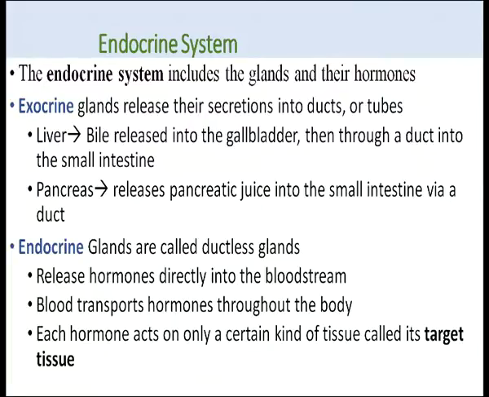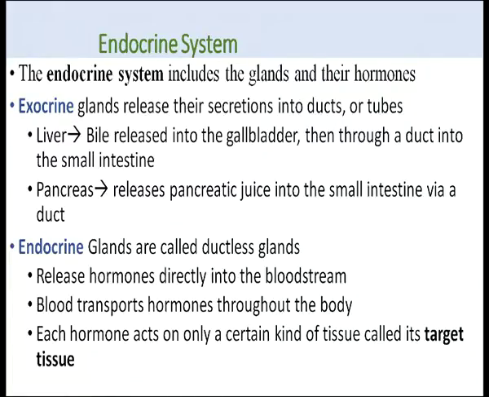It secretes bile. That bile is released into the gallbladder, then through a duct into the small intestine. Similarly, the pancreas releases pancreatic juice into the small intestine through a duct. So these are exocrine glands, which secrete through a duct. The second kind, endocrine glands, are called ductless glands. They release their hormone or secretion directly into the bloodstream, and blood transports these hormones throughout the body.